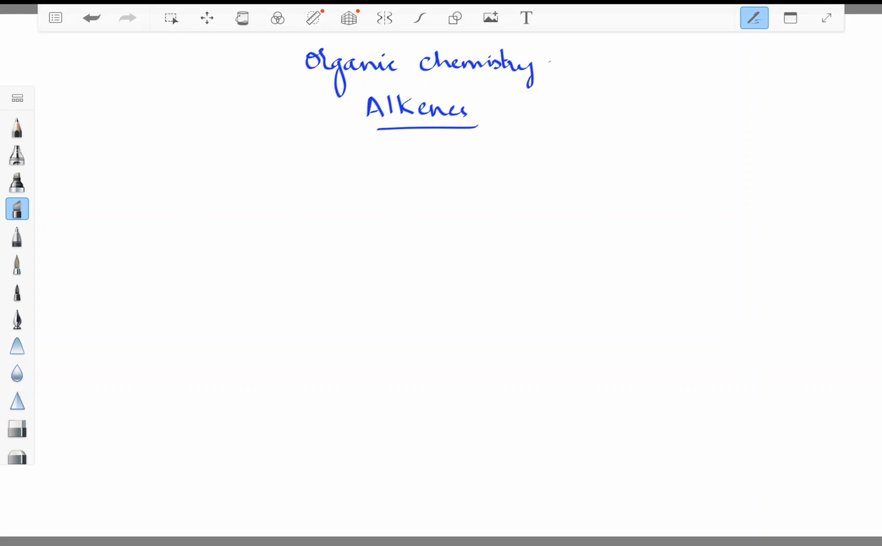But what is the common link between alkane and alkene? Alkanes and alkenes are both hydrocarbons. Alkanes have single bonds, whereas alkenes are going to have double bonds.